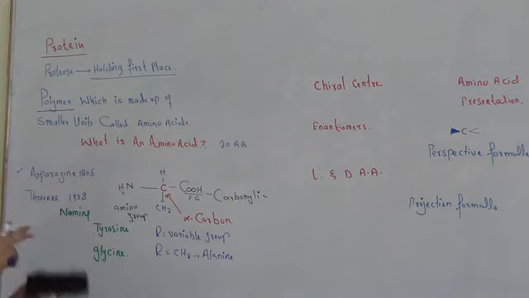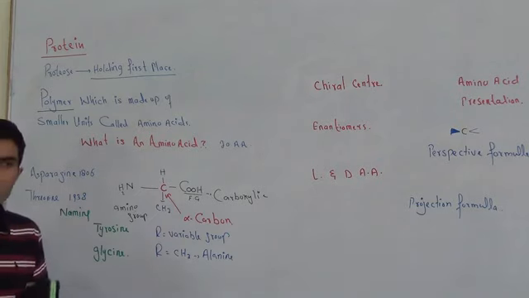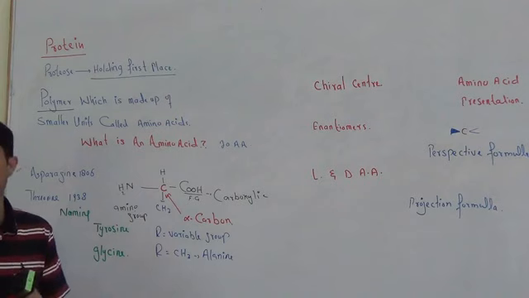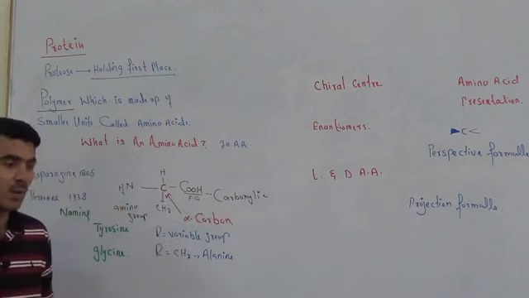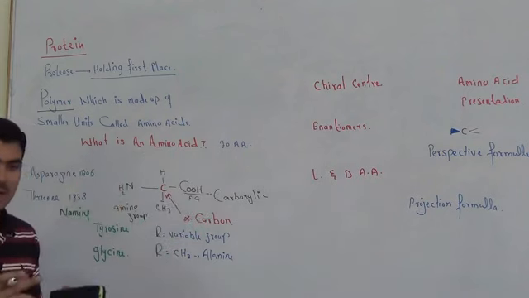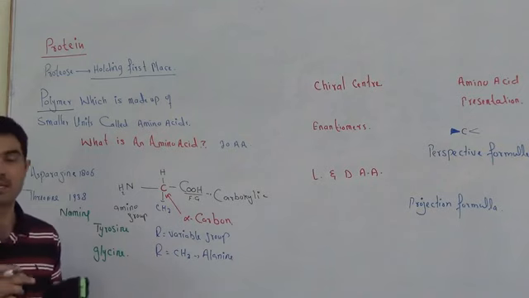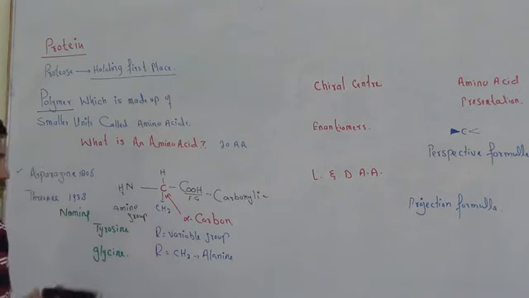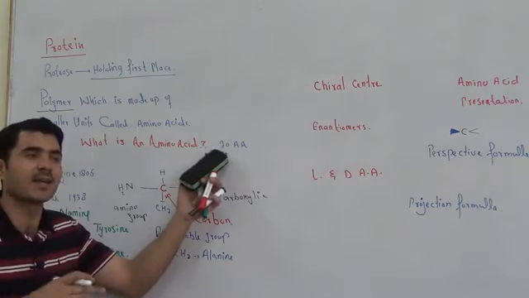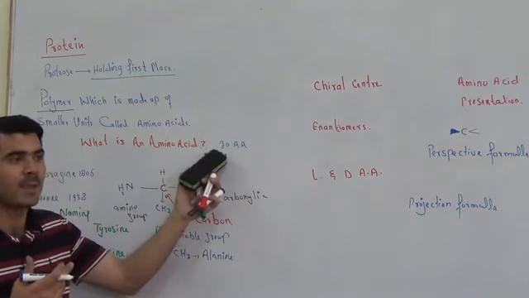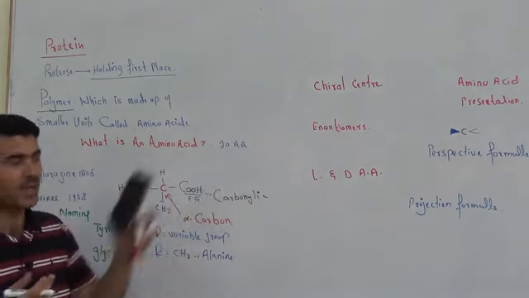In between that duration, other amino acids were also discovered, and today we say that there are more than 100, and in some books more than 70 amino acids, but we are not concerned with all those amino acids. We are concerned with only 20 amino acids. Being medical students, we are concerned with the 20 amino acids. So we usually say that there are 20 amino acids. Yes, they are right, but there are more than 20 amino acids as well.